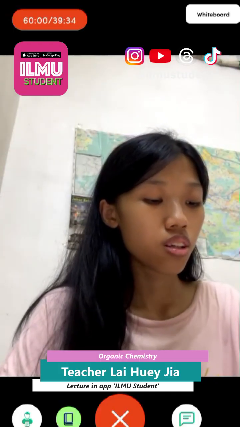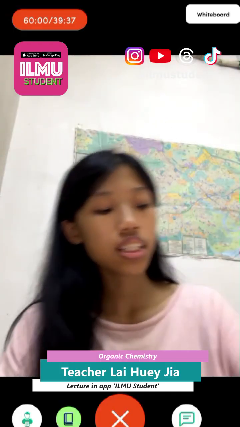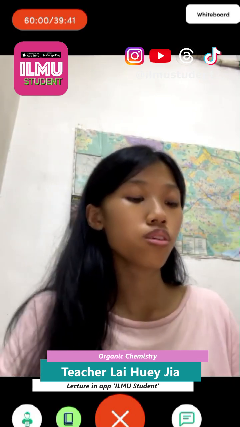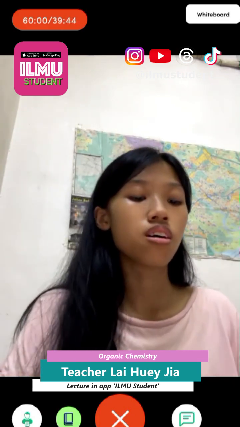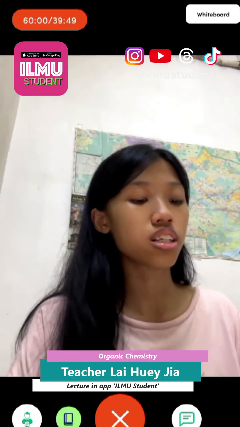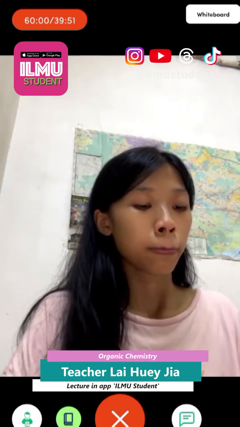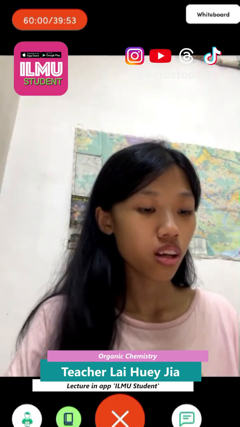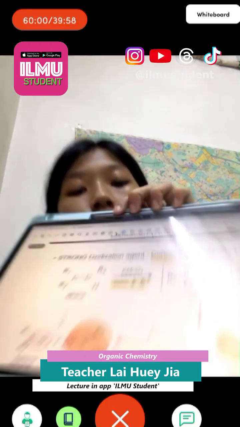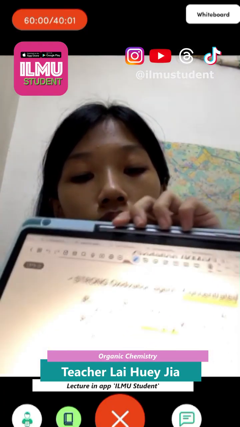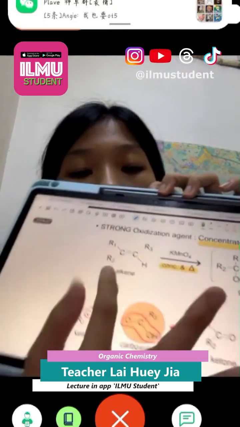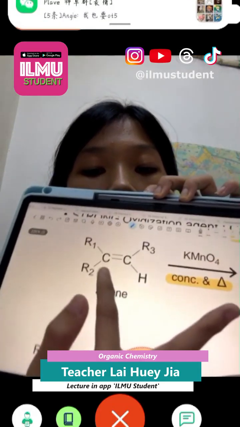So the other thing for oxidation, apart from ozonolysis, is the other reactant we call concentrated KMnO4 plus heat. This is a strong oxidizing agent. So if you see KMnO4 concentrated with heat, actually they have 3 cases. If you look at here, this C doesn't have any H, right?